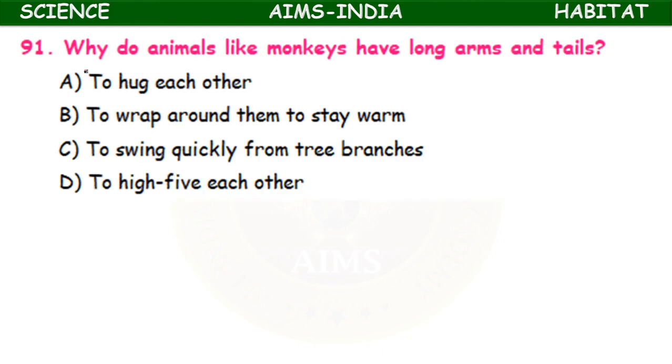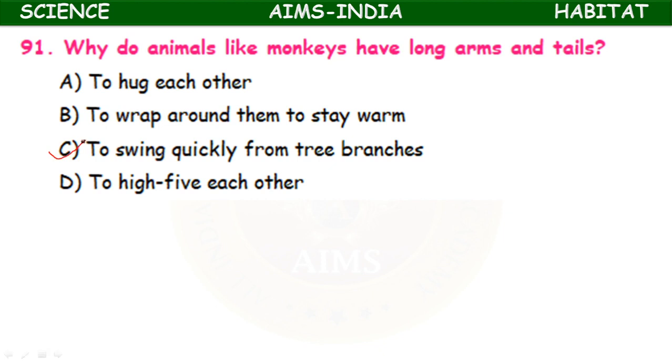Why do animals like monkeys have long arms and tails? To hug each other, to wrap around them to stay warm, to swing quickly from branches of the tree, or to high five each other. To swing quickly from tree branches.